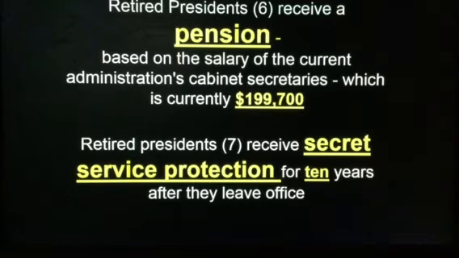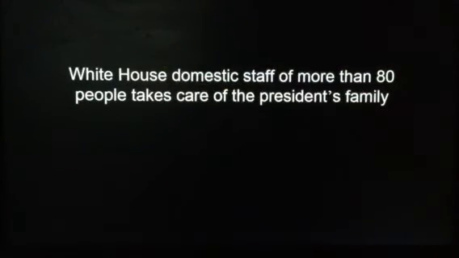10 years. So President Obama receives Secret Service protection. He'll receive that for another 9 years or so. You have a White House domestic staff of more than 80 serving the president and his family.